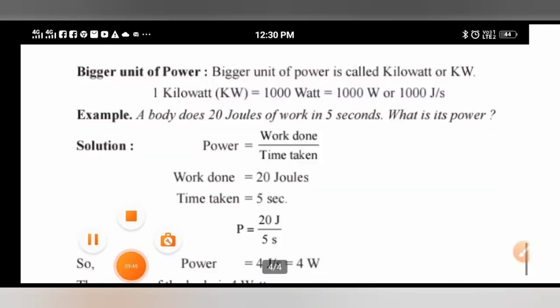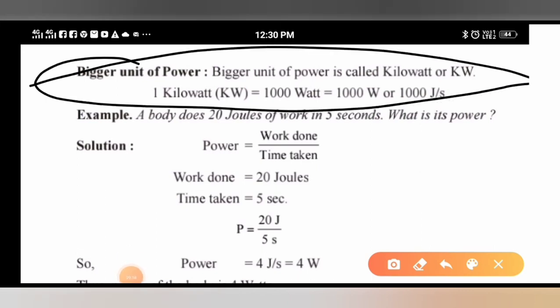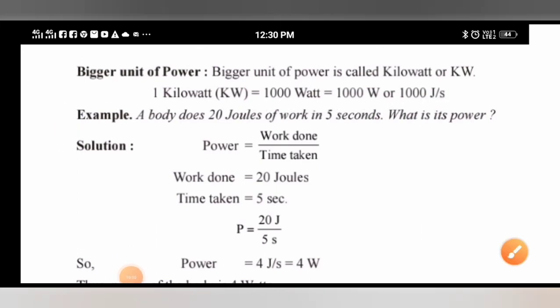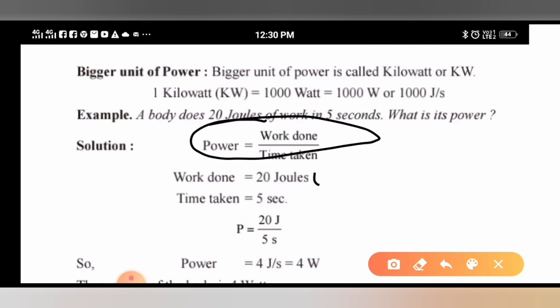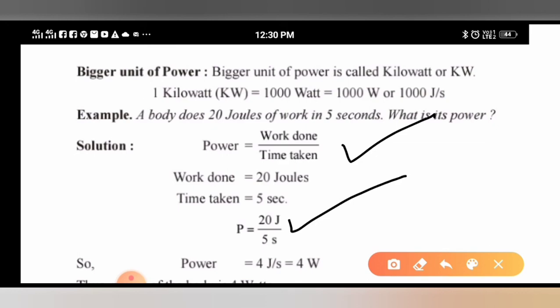Okay. Next is numerical on the basis of power. The bigger unit of power is called kilowatt, this I already told you, and these bigger units were also explained by me earlier. Next, numerical you need to see now. A body does 20 joule work in 5 seconds. What is power? So dear students, first of all you have to write that work is given, time is given, then what is the formula? This is the formula: power is equal to work done upon time. So 20 joule upon 5 seconds, your answer will come in watt.